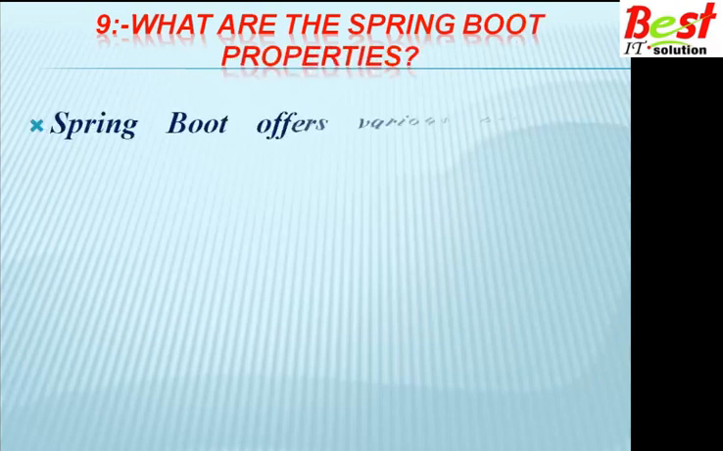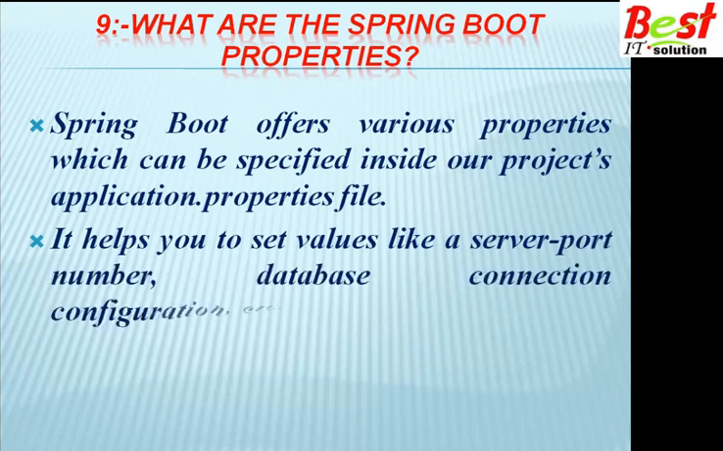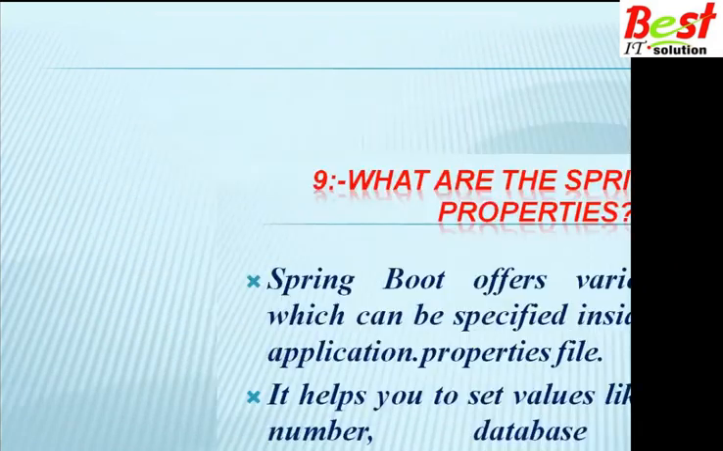What are the Spring Boot properties? Spring Boot offers various properties which can be specified inside our project's application properties files. It helps you to set values like a server port number, database connections, configuration, etc. In this properties file we can define various values in key value format. So we can mention the server port, database connections and database configurations. All these are mentioned in this properties file. This is called the application.properties file.